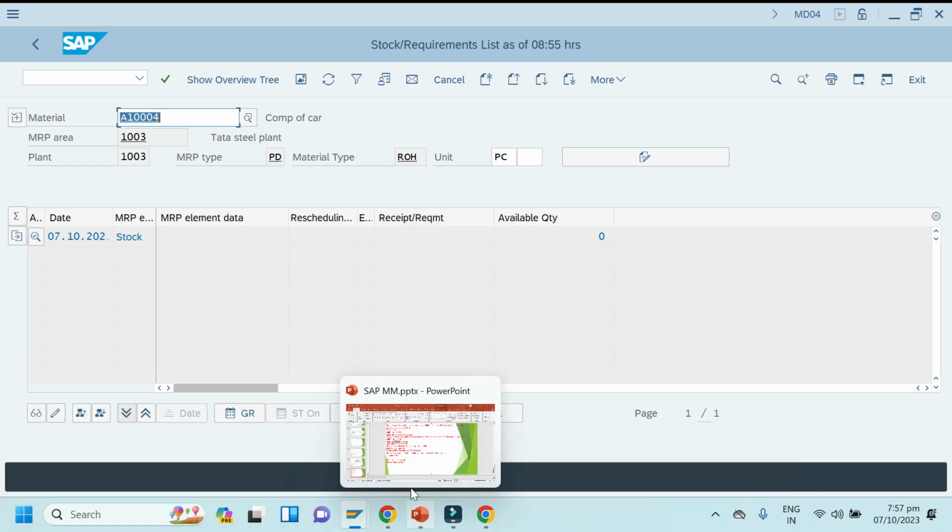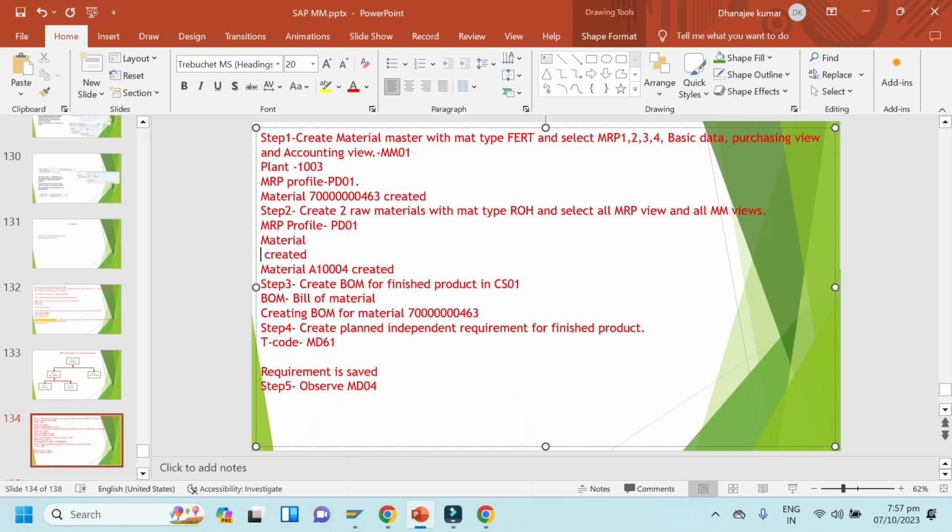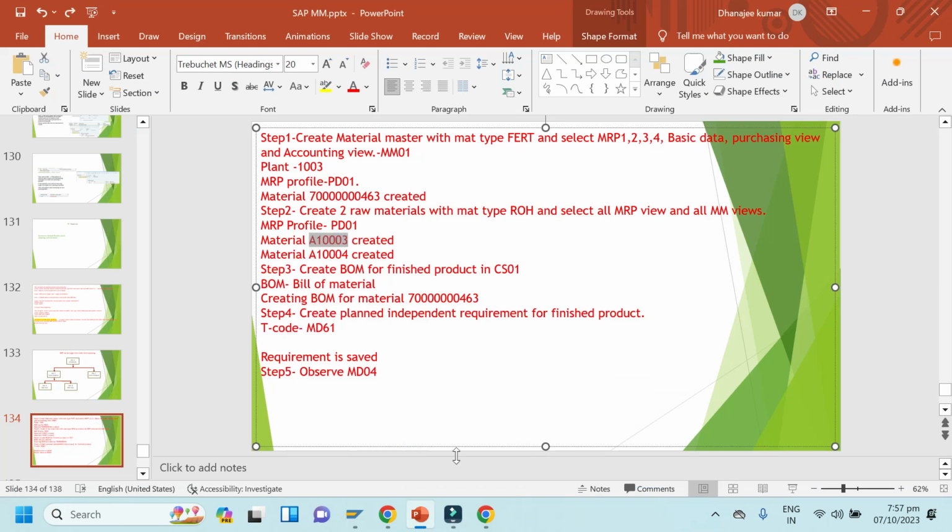Now step 6: MRP run at single item multi-level planning.